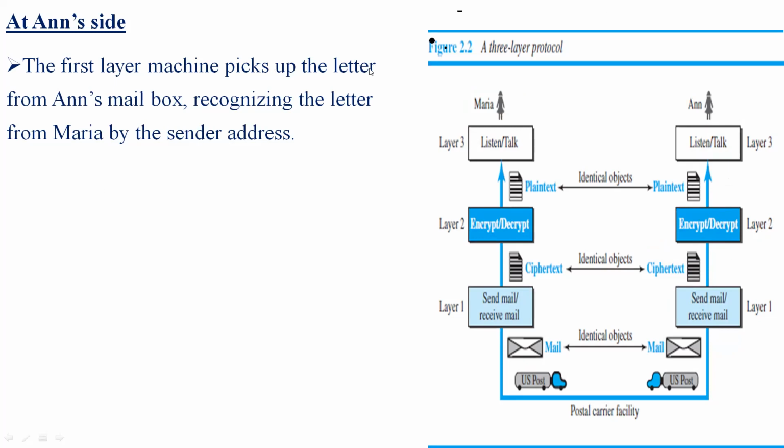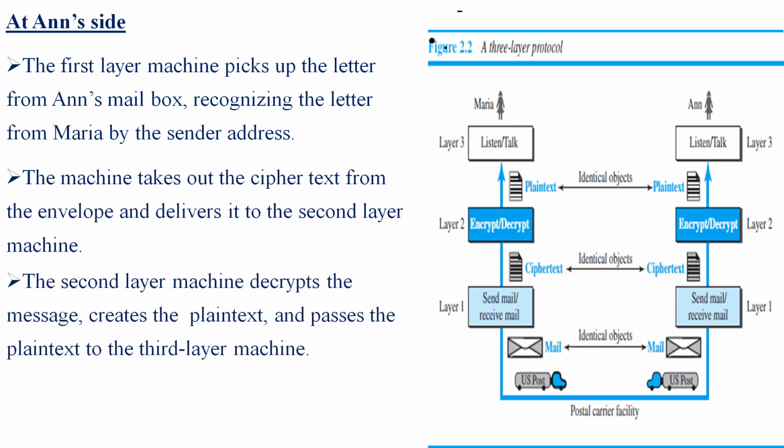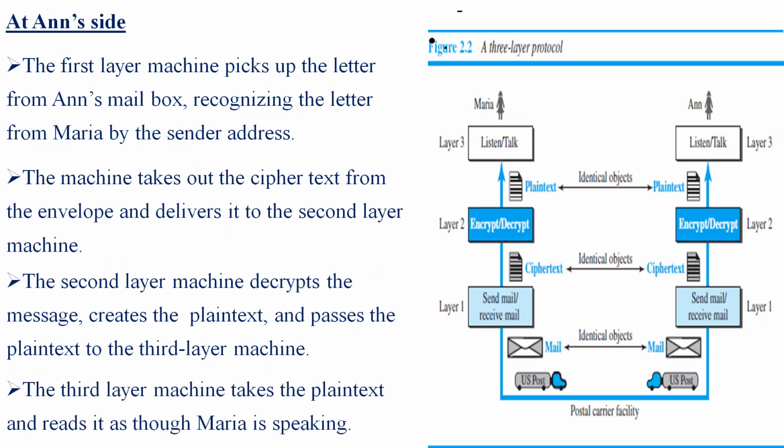The first layer machine picks up the letter from Anne's mailbox, recognizing the letter from Maria by the sender address. The machine takes out the ciphertext from the envelope and delivers it to the second layer machine. The second layer machine decrypts the message by using a secret key, which is known between Maria and Anne, creates the plain text and passes the message to the third layer machine.